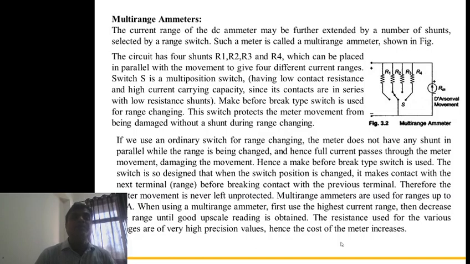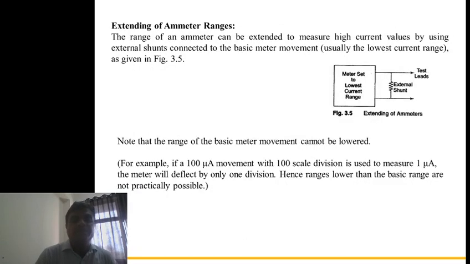Actually, the topic is multi-range DC ammeter. The basic circuit is basically an ammeter due to its basic property. So just by applying the shunt resistance, we are able to convert this ammeter into a multi-range ammeter.